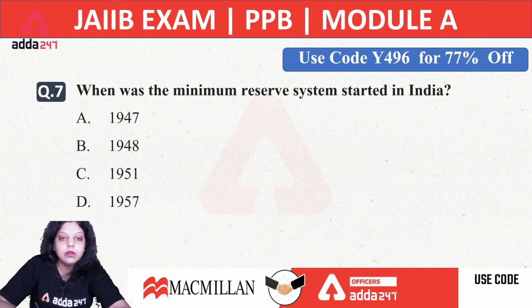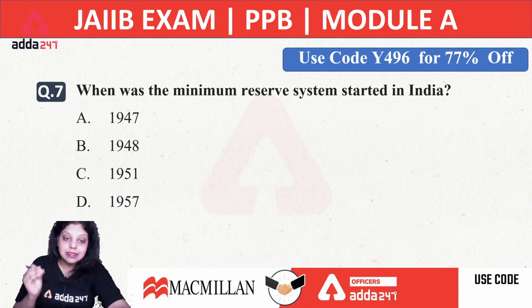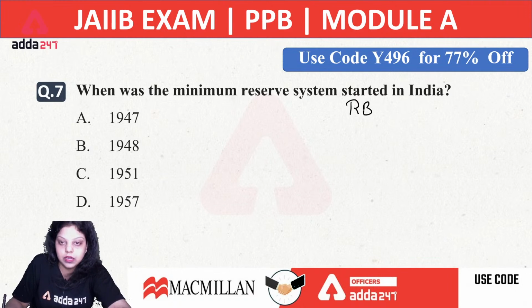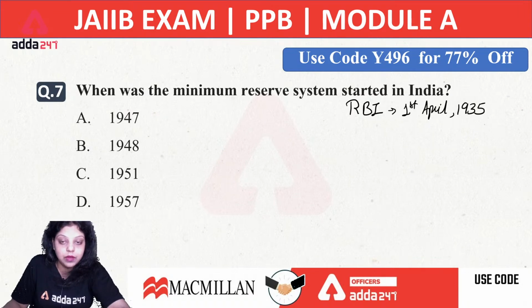Now, when was the minimum reserve system started in India? Let's discuss what is this minimum reserve system. First of all, RBI is the central bank of our country. RBI is the apex bank of our country, which started working on 1st April 1935.